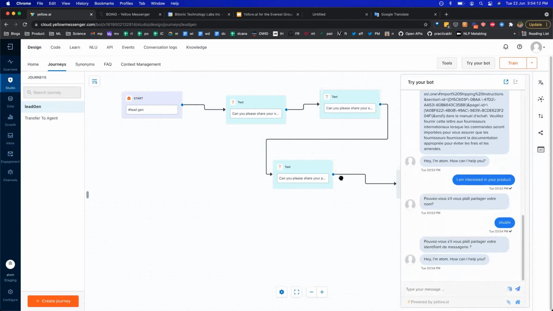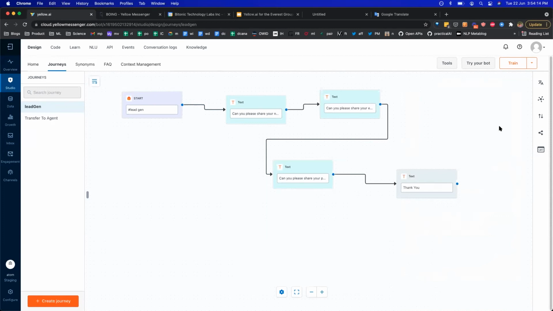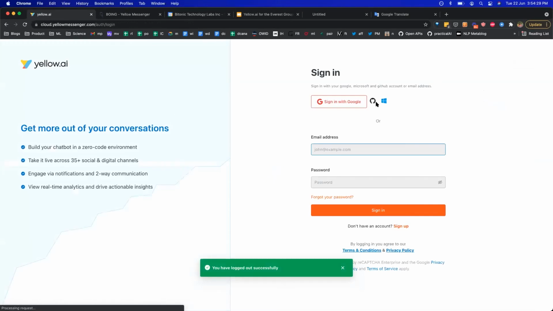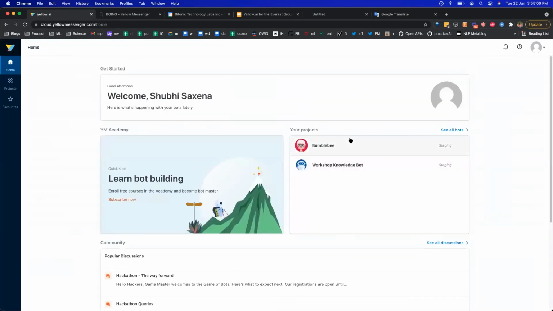Yeah, so I think this was an example of how you build a bot through knowledge base, FAQs, as well as through journeys. So we covered all of those different scenarios. Let me actually try and see if I can log into the different subscription so that I can show you a couple more things.